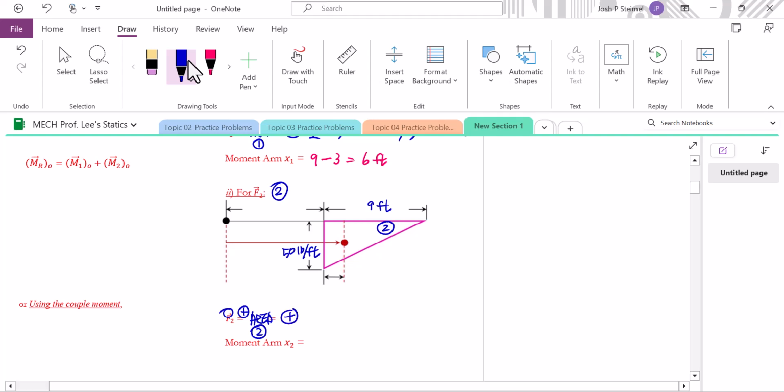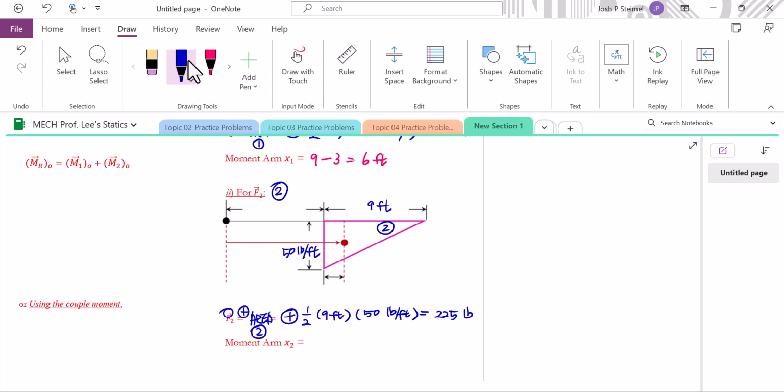Again, don't forget this is positive. So 1 over 2 for the triangle times base, 9 feet, times height, 50 pounds per foot. It turns out to be plus 225 pounds, the force of 2 from area 2 of the distributed load.